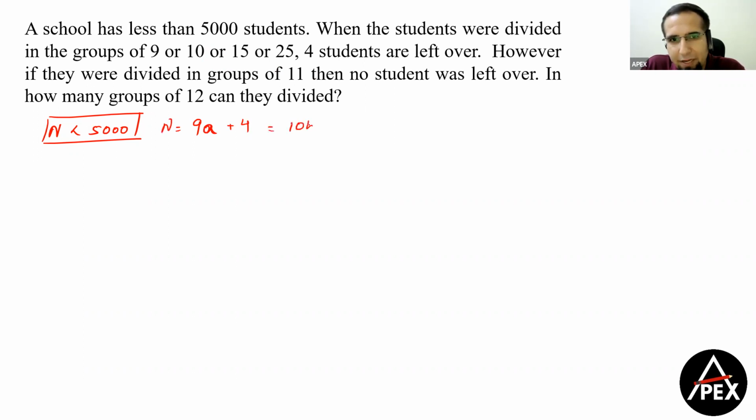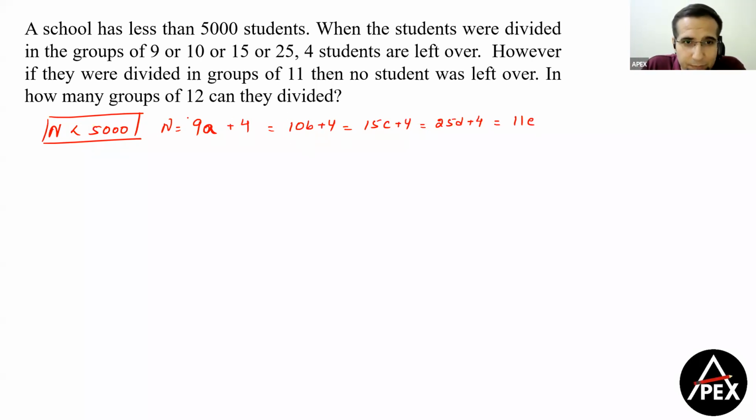Similarly, my number of students will be 10B plus 4. My number of students will be 15C plus 4. And my number of students will be 25D plus 4. However, if I'm dividing in a group of 11 each, then they are exactly divisible.